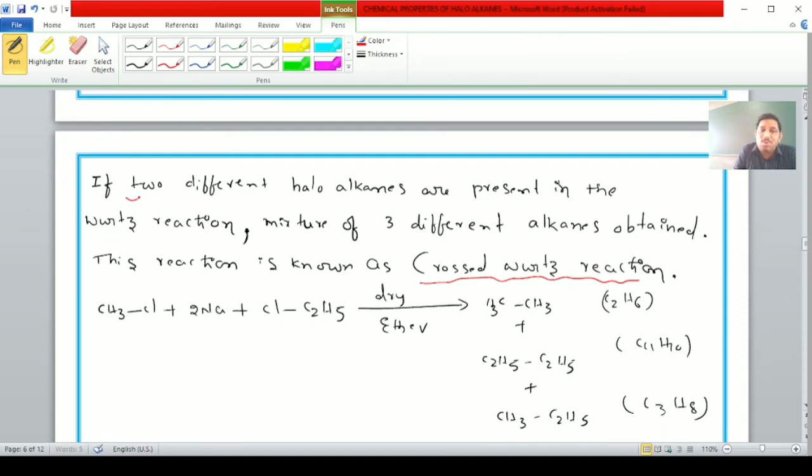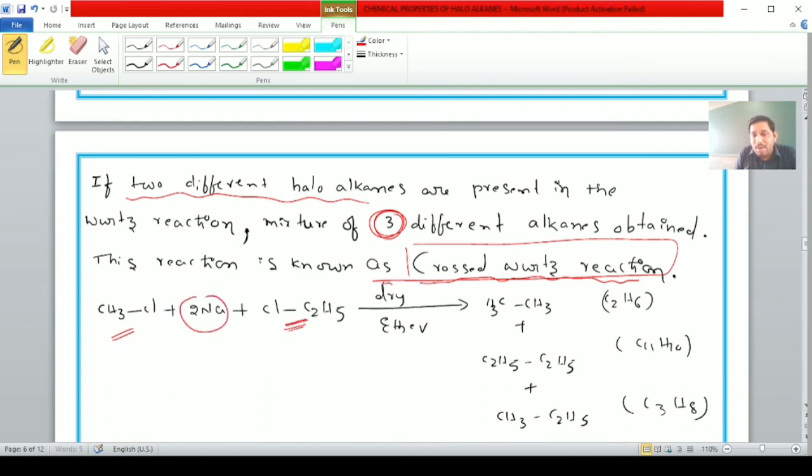For example, students, if two different haloalkanes are present, then what happens? A mixture of three different alkanes is obtained. This reaction is known as the cross Wurtz reaction. For example, chloromethane reacts with chloroethane in the presence of sodium and dry ether. It can form ethane, butane and propane.